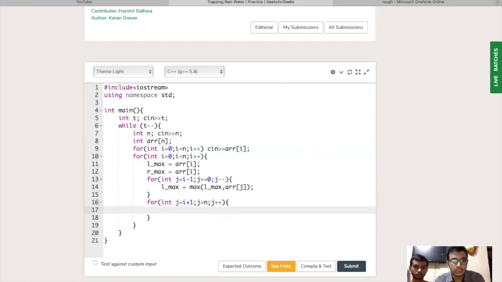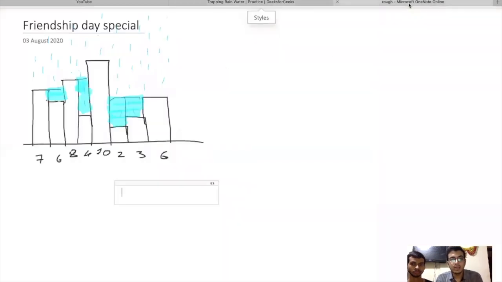I plus 1 to I less than n. Okay, so these things are done. Now, for example, if we are iterating on the outer loop, and in the iteration where the value of I is 1, that is on this element, what will be the Lmax?